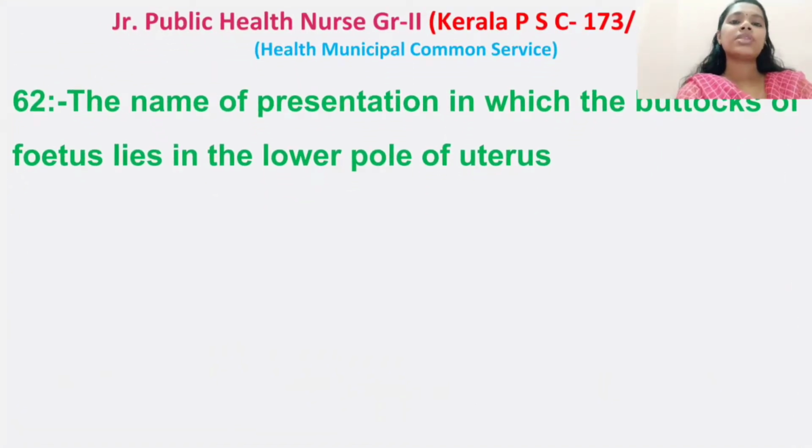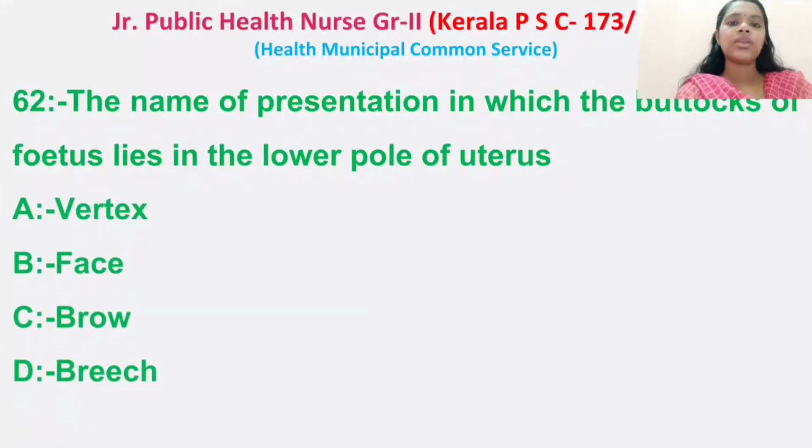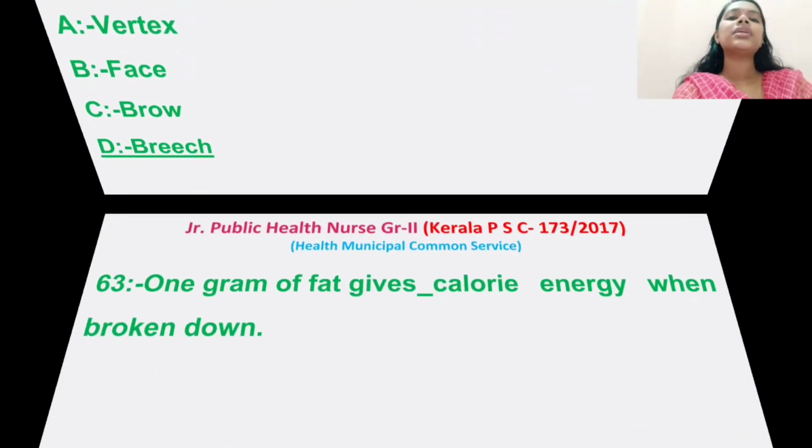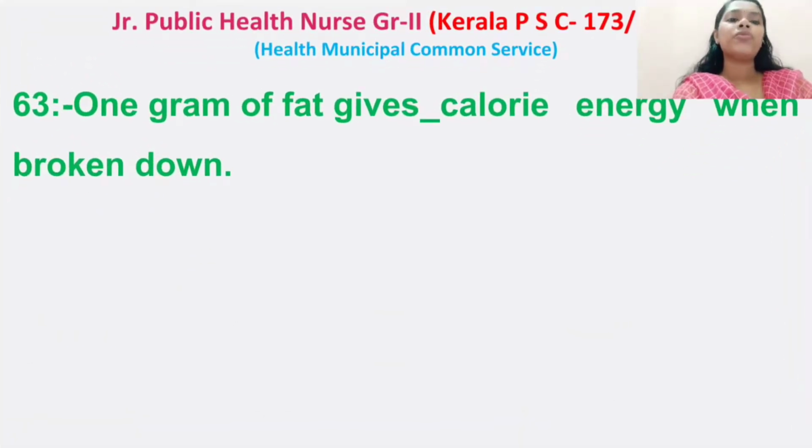Then question number 62. The name of presentation in which the buttocks of fetus lies in the lower pole of uterus. Options: vertex, face, brow, breech. Right answer is breech. The name of presentation in which buttocks of the fetus lies in the lower pole of uterus is known as breech presentation.